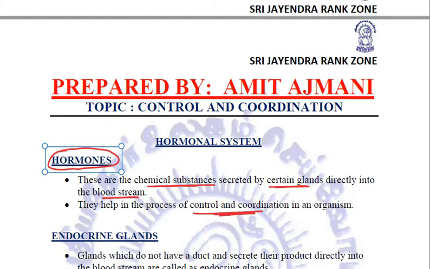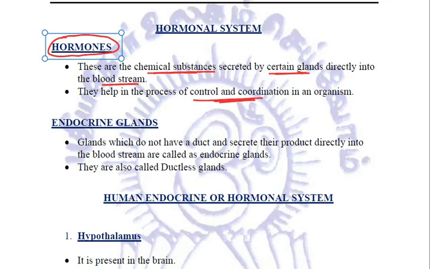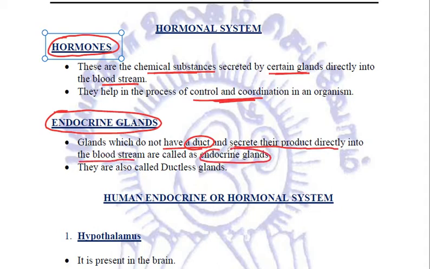The glands which produce these hormones are called endocrine glands. These glands do not have a duct or a tube. They secrete their hormones or their products directly into the bloodstream. That is why they are called endocrine glands, and they are called ductless glands because they don't have any duct. We have to study about the various hormones.